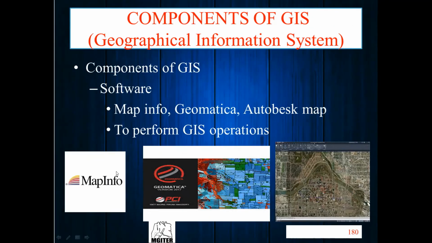Components of GIS. Software like we require MapInfo, Geomatica, Autodesk Map. These provide a map. You do not have to find out this type of detail. I just give this image for understanding purposes. What is Geomatica, what is Autodesk Map, what is MapInfo? This is just information. You don't have to find and download this type of software on your laptop. It is not required. Just remember the names. This type of software we require in the computer.